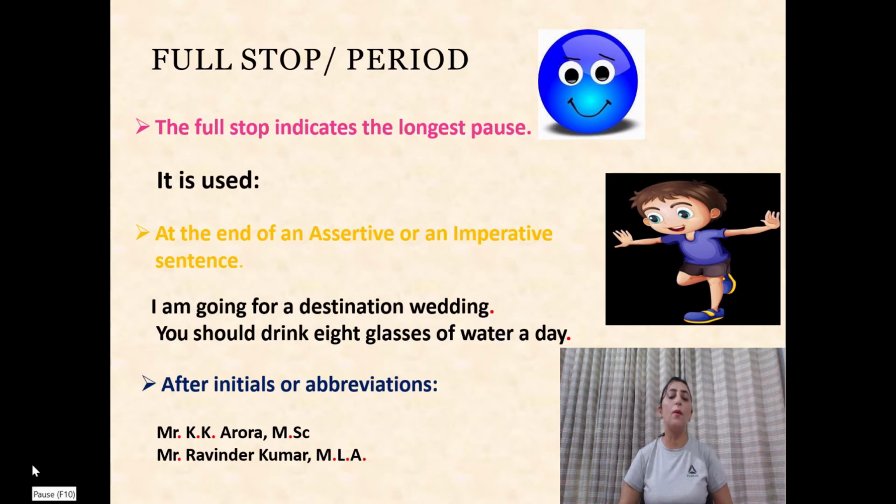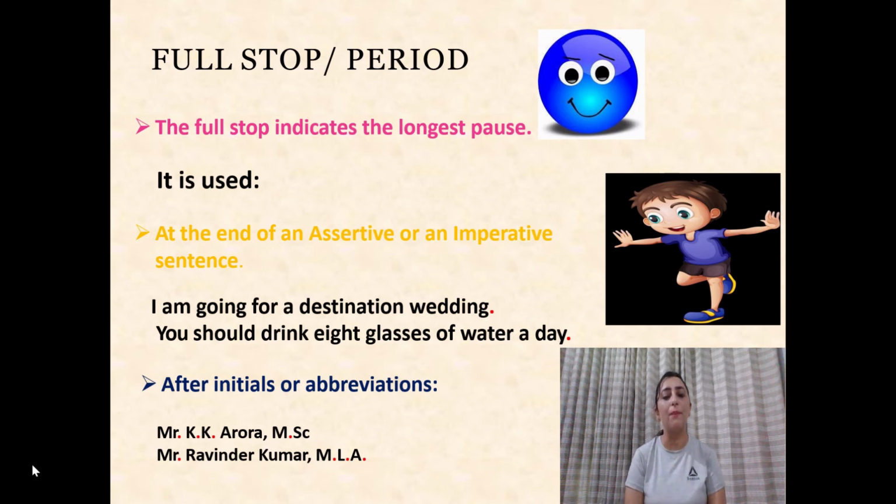Now let's talk about the first punctuation mark, full stop or period. This is the most commonly used punctuation mark in the English language. Full stop indicates the longest pause. It signifies the end of the sentence. It signifies that the sentence is over. It is used at the end of an assertive or an imperative sentence. We always use the full stop towards the end of the sentence.